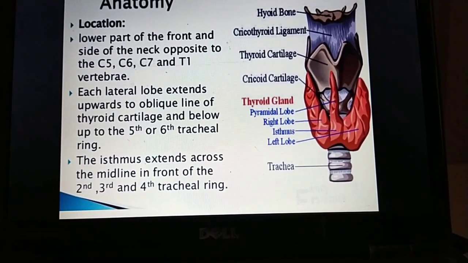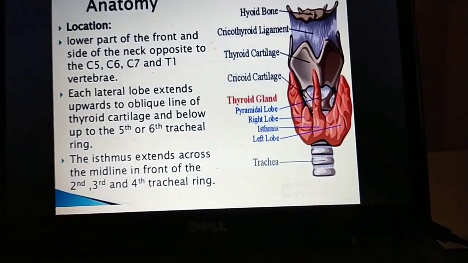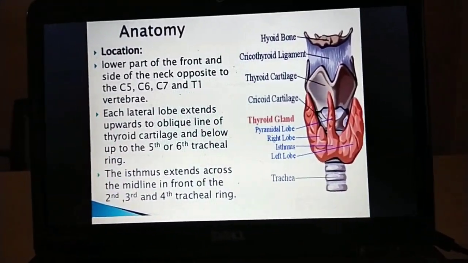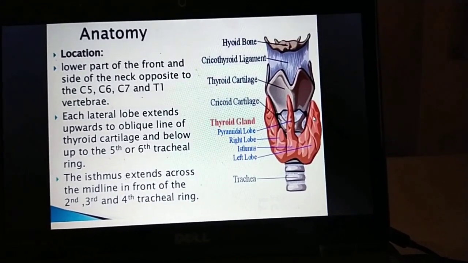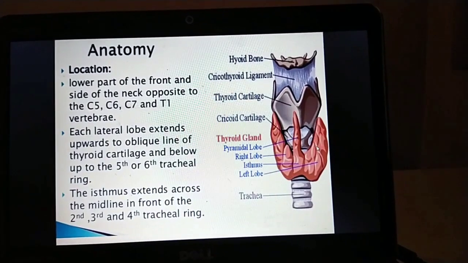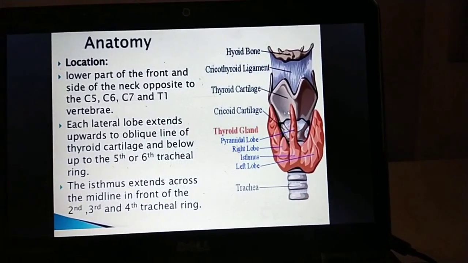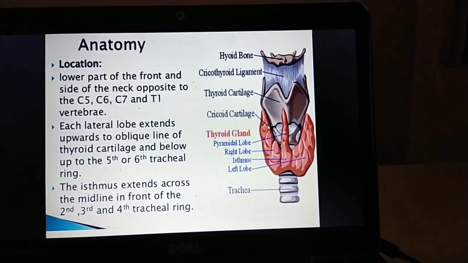The thyroid gland is present in the lower part of the front and side of the neck. This is the front and side of the neck. It is present opposite to the C5, C6, C7 and T1 vertebrae.